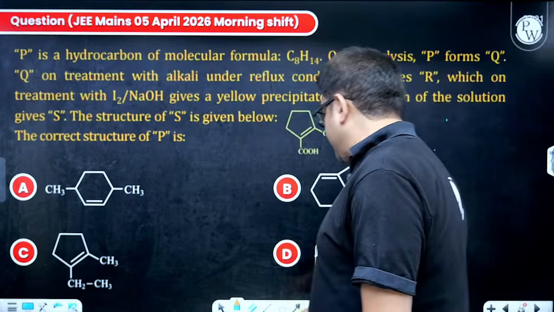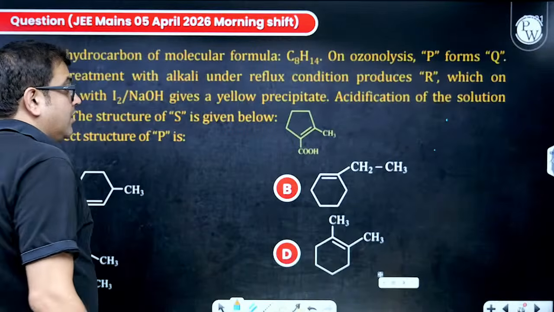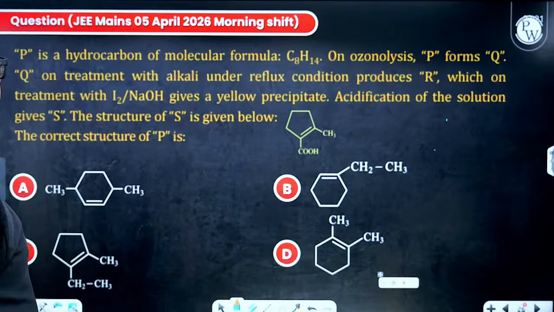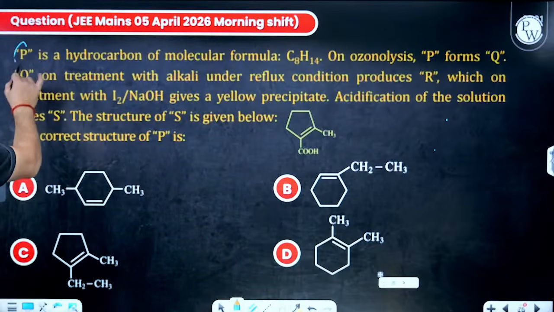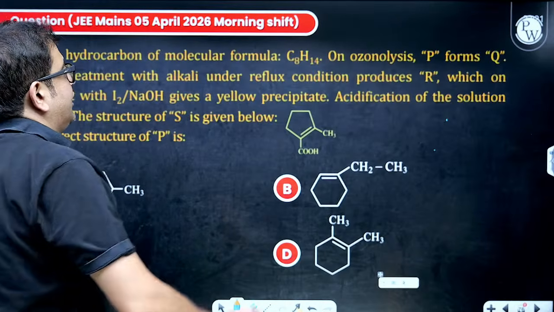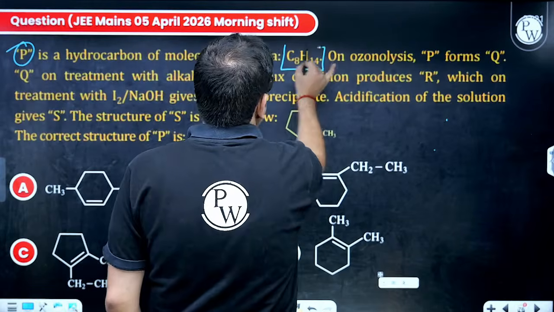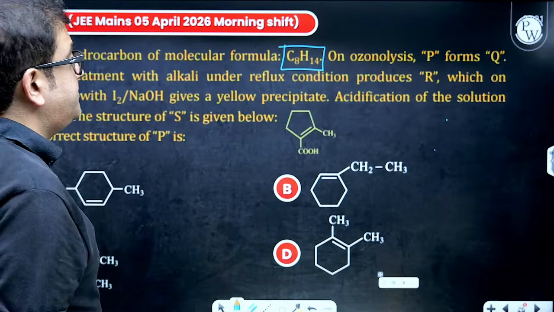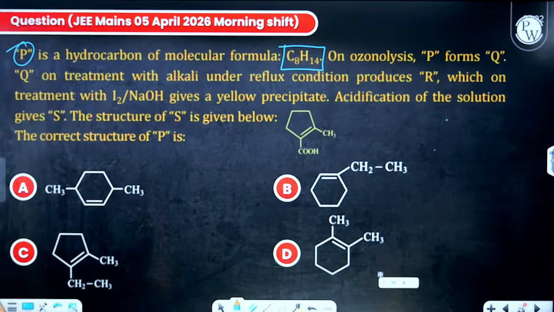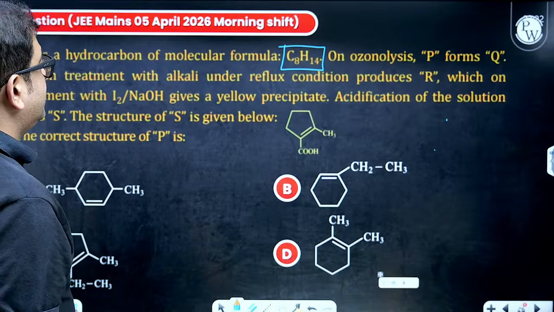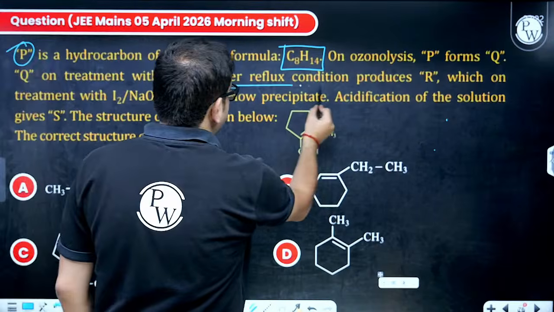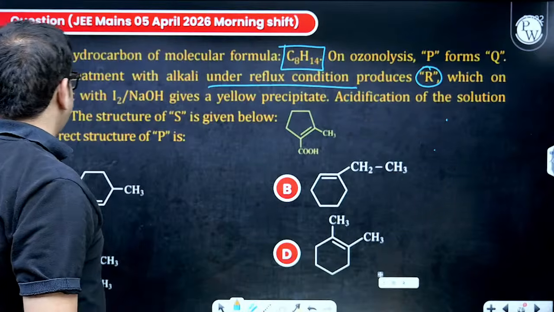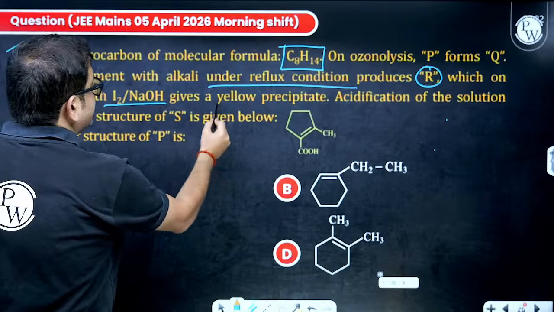Chalo, let us discuss, beta. Again, a good question. You should approach such questions. How, sir? P is a hydrocarbon of molecular formula C8H14. Okay sir, 8 carbons I have. On ozonolysis, P forms Q. Q on treatment with alkali under reflux condition produces R, which on treatment with I2 and NaOH gives a yellow precipitate.